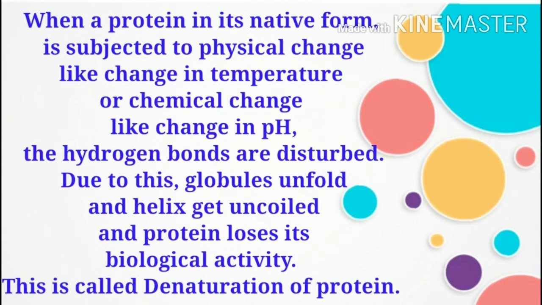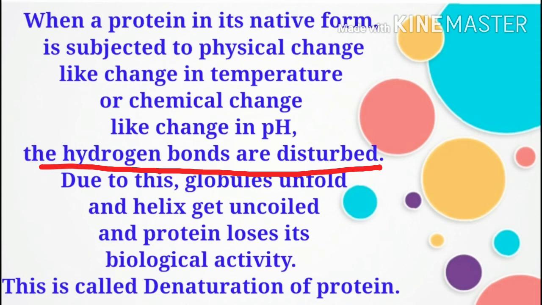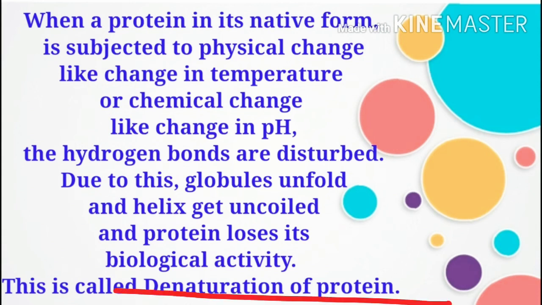When a protein in its native form is subjected to physical change like change in temperature or a chemical change like change in pH, the hydrogen bonds are disturbed. Due to this, globules unfold and helix gets uncoiled, and the protein loses its biological activity. This is called denaturation of proteins. Do you understand this point?